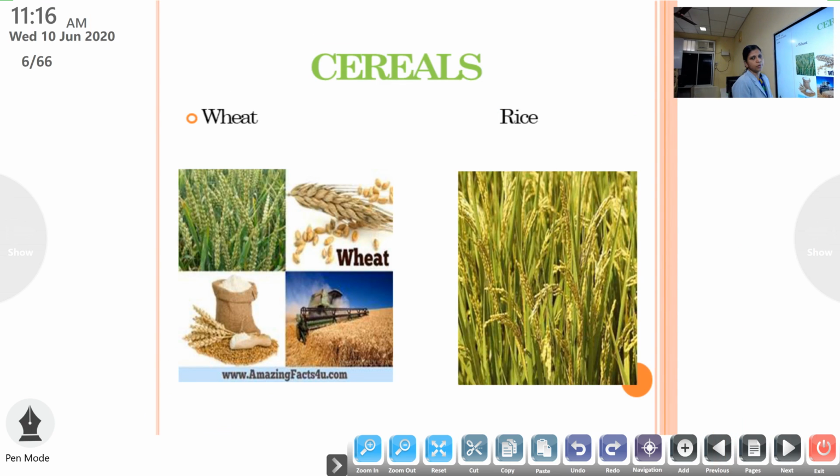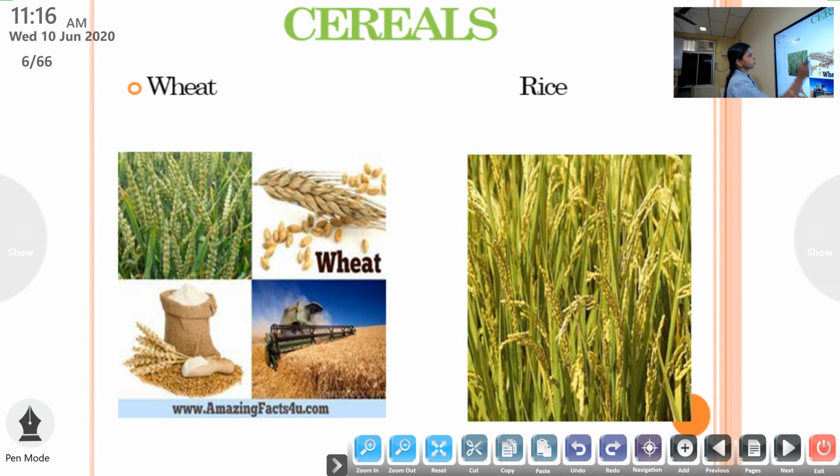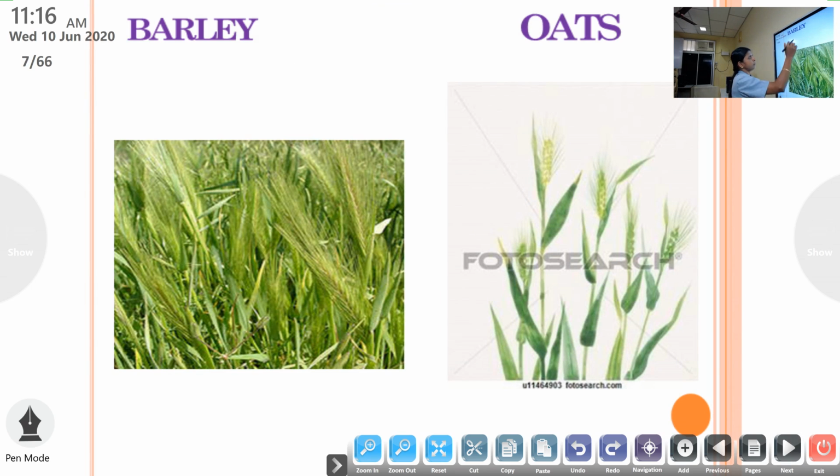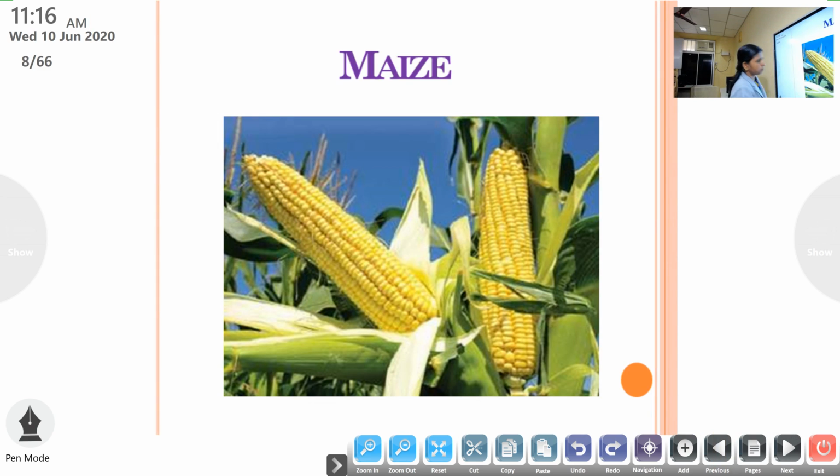See, these are the pictures of cereals. This plant, you know, wheat. We get wheat like this. Then this is called a rice plant. So first one, wheat. Second one, rice. We are learning about the examples of cereals. Wheat, rice. Then next, barley. This plant is called barley, and this is oats. Barley, cereal, then oats. Next is, what is it? This plant everybody knows, okay? This is maize plant.